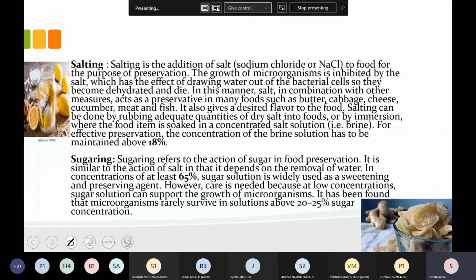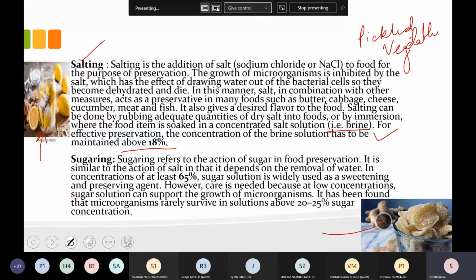Okay, so this is salting, and in the bottles we are using a brine solution, which gives pickled vegetables. So many pickled vegetables get preserved with the help of this brine, which is again a solution of NaCl, salt only. This comes under salting. Now sugaring, in candies like these, is another preservation technique in which the sugar concentration should be more than 65%.